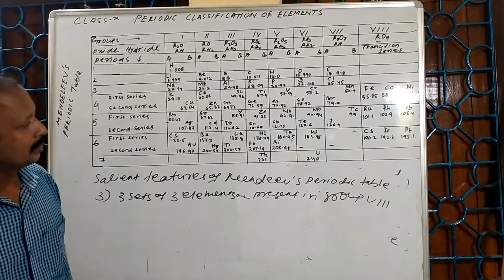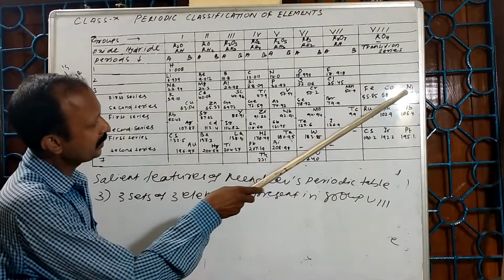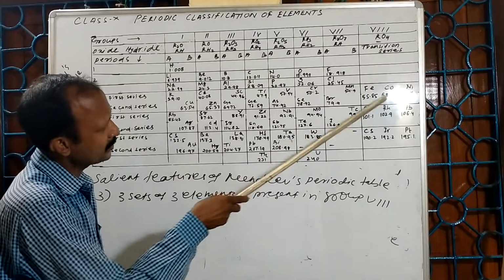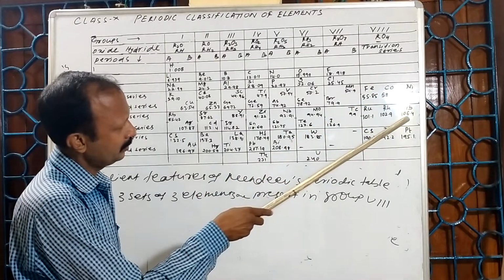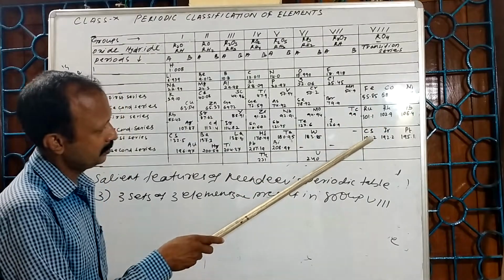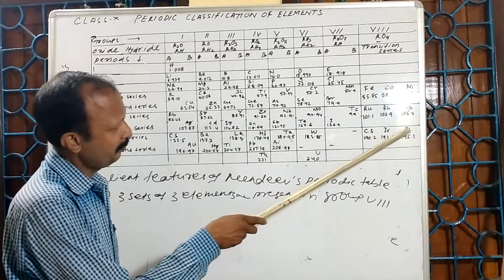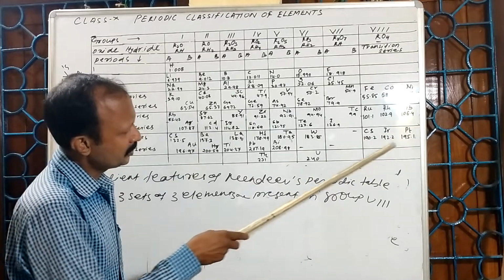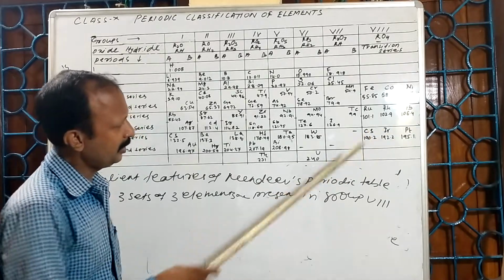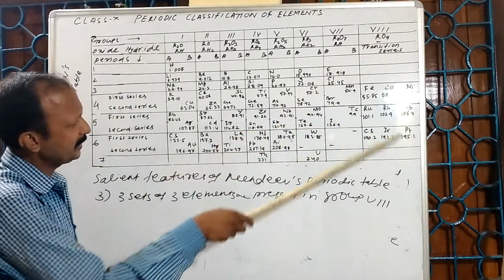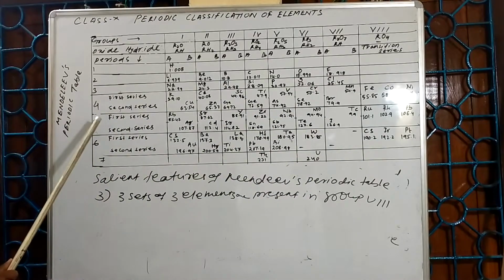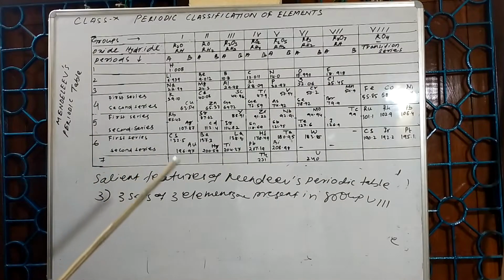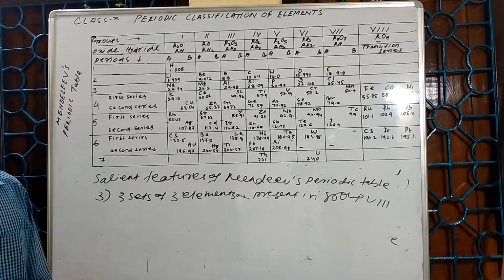Observe here: iron, cobalt, nickel, 3 elements in one set. Ruthenium, rhodium, palladium, 3 elements in another set. Osmium, iridium, platinum, one more set containing 3 elements. All are present in the 8th group and in the 4th, 5th and 6th periods.